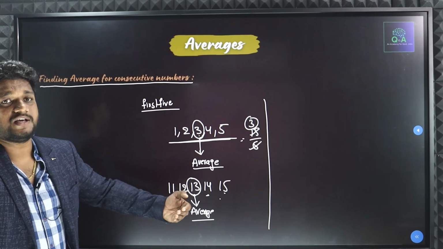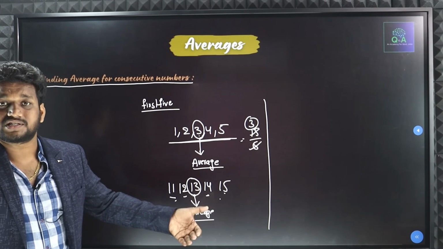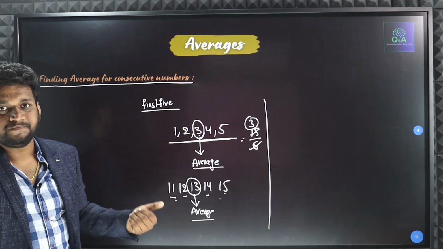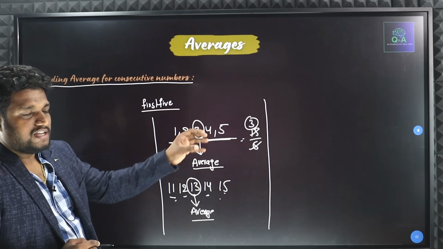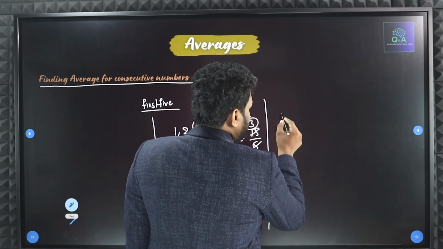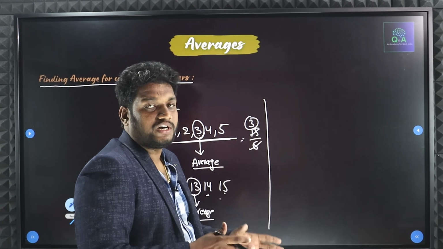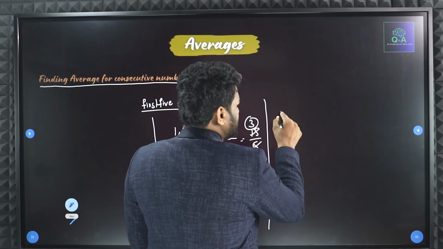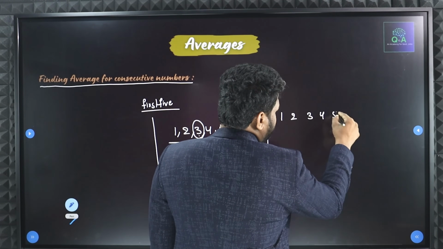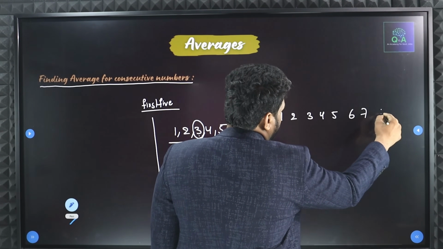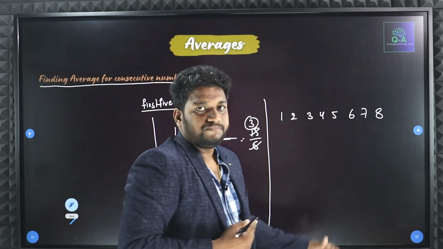But if I have 6 numbers or if I have 8 numbers, then how do I have to find the average? For this also you can use that trick. First, let me tell you about that. Now, if I have to find the average for 8 numbers, in the sense first 8 numbers, 1, 2, 3, 4, 5, 6, 7, 8. Total how many numbers do I have here? 8 numbers.